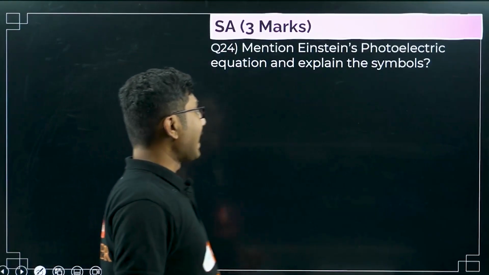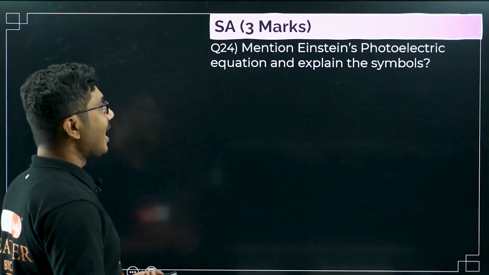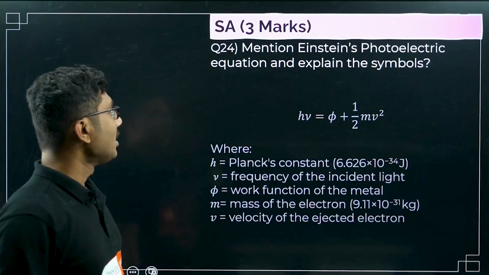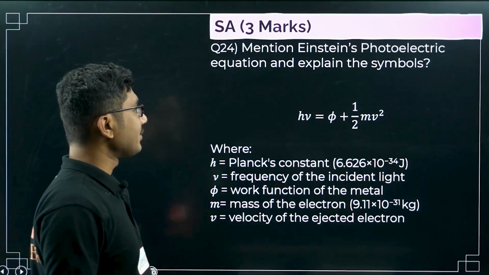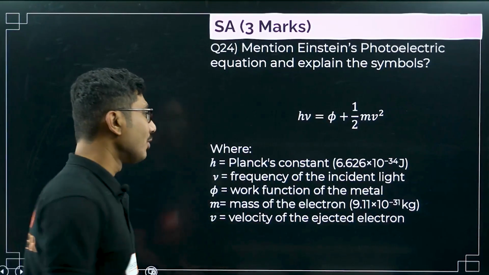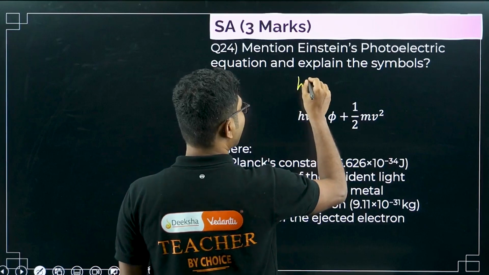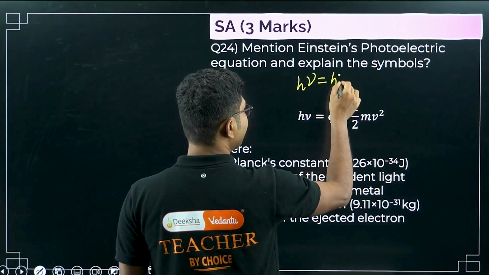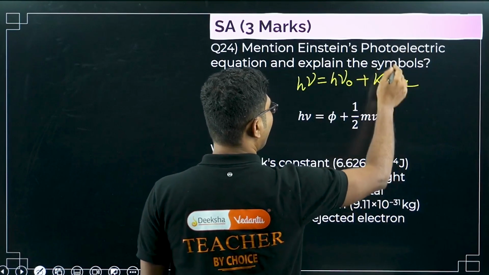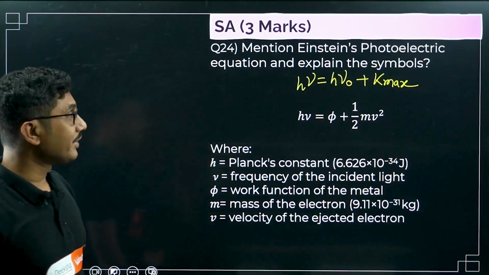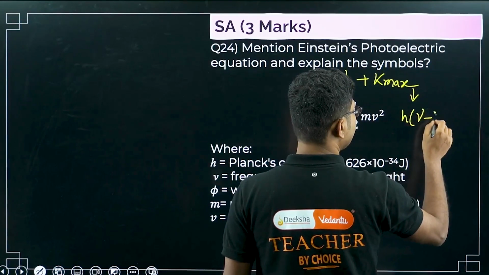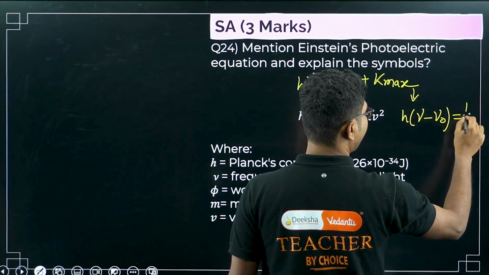Now, as I said, the next question is: mention Einstein's photoelectric equation and explain the symbols. Sometimes this kind of question is also possible. So let's see Einstein's photoelectric emission equation. It is h nu equals phi plus half m v square. Sometimes it is written in different forms: h nu equals h nu naught plus K max, or instead of K max, half m v square is also written, or this equation can also be written as h times nu minus nu naught equals half m v square.